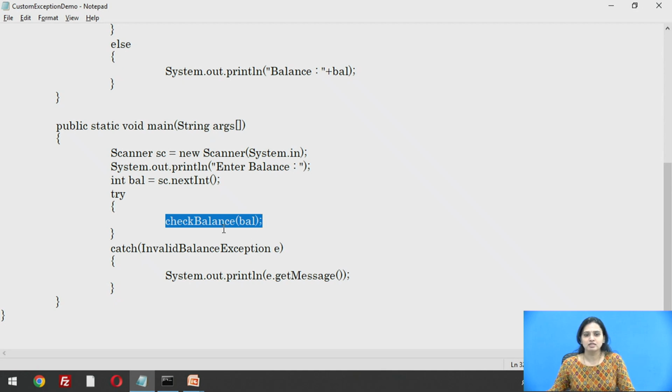This method may throw an exception, so we include it in a try block. If checkBalance throws an exception, it will be caught by the catch block. Then we get the error message from this object and display it on the screen.